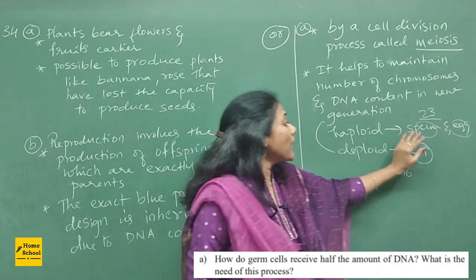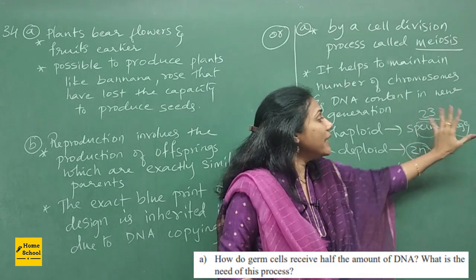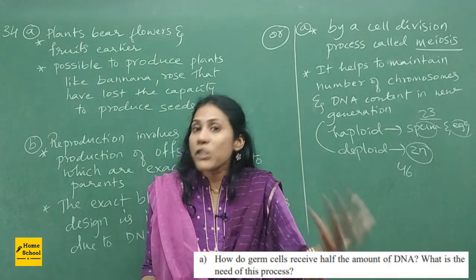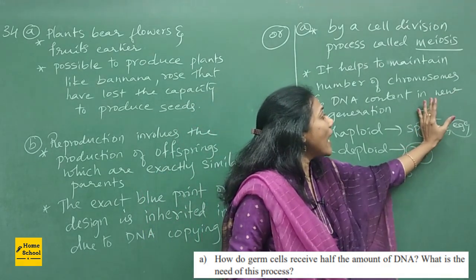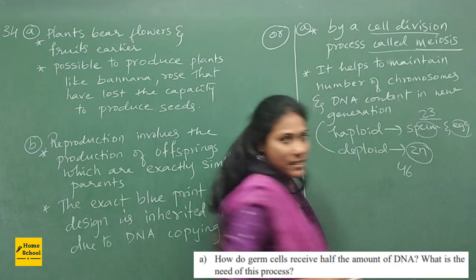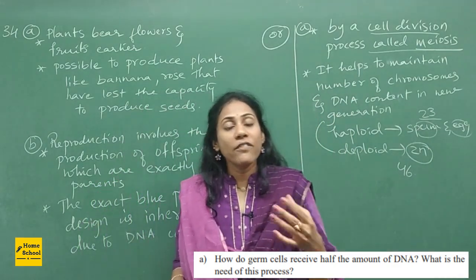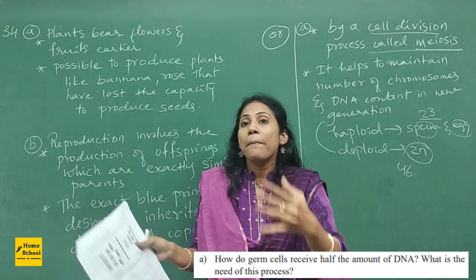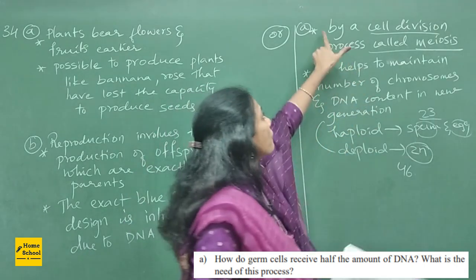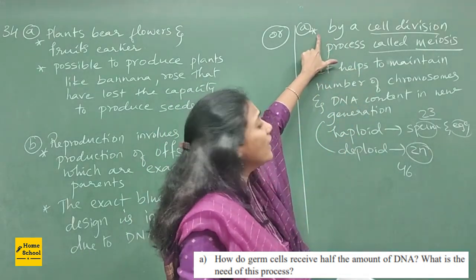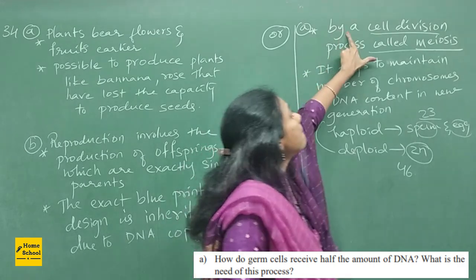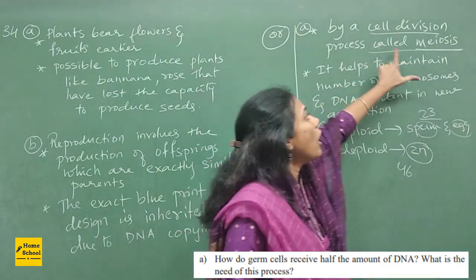Okay, so from normal cells, sperm and eggs are produced. Okay, but they have only half the gene. So by which process does the complete set become half? It is by a special type of cell division called meiosis. Okay, so because of this cell division meiosis, half the amount of gene will be present in germ cells, that is egg and sperm. So the first point I have written, see, you can write this way: germ cells receive half the amount of DNA by a cell division process called meiosis.